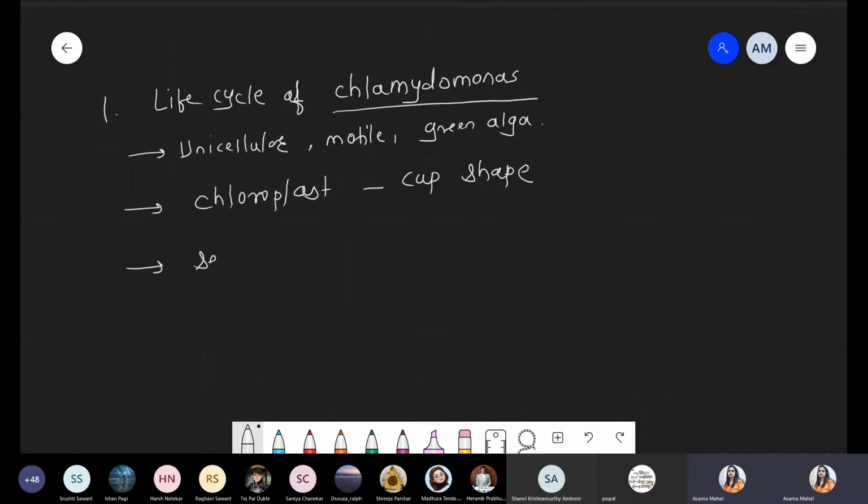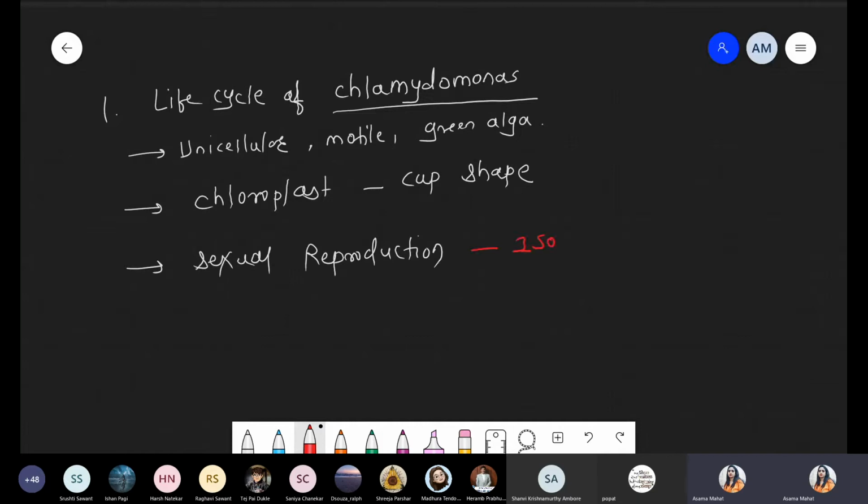So next we are talking about sexual reproduction. Under the sexual mode of reproduction in green algae, I hope you remember we already discussed isogamous, which is the most common. But Chlamydomonas species show all three types of sexual reproduction.